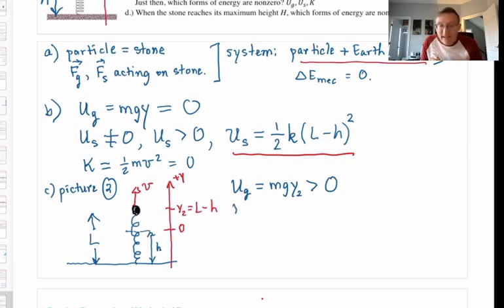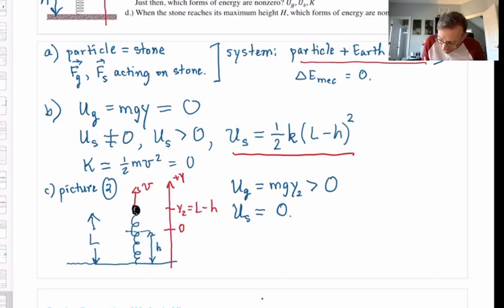What about the elastic potential energy, US? 0 or not 0? Did you say that the elastic potential energy is 0? Because here I have a spring that is at its natural length, neither stretched nor compressed. Remember, you have to be able to identify when you have elastic potential energy: when you have a spring that is either stretched or compressed from its natural length. This spring is at its natural length. No elastic potential energy.